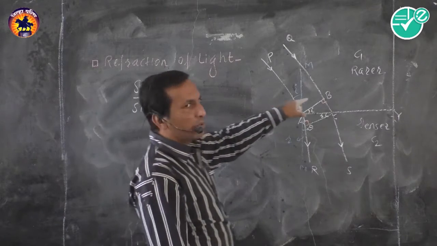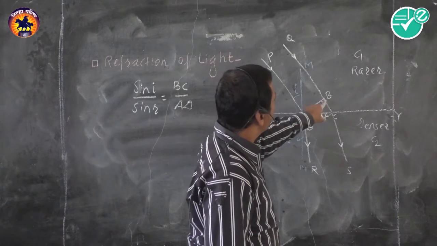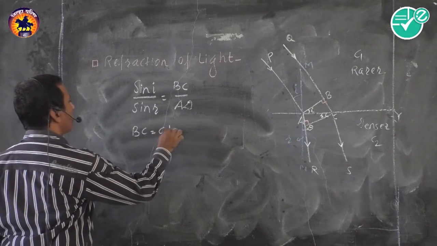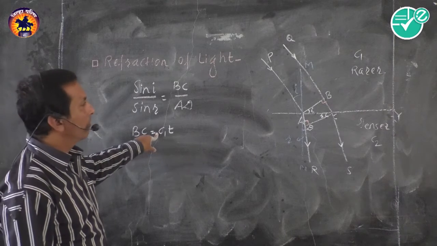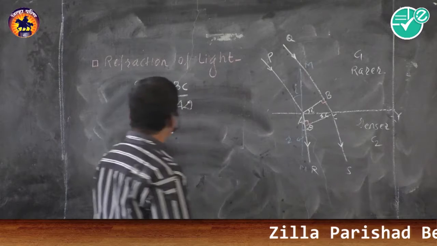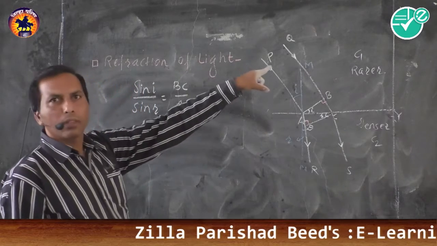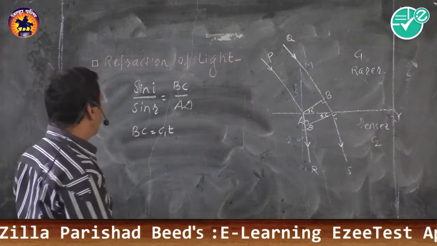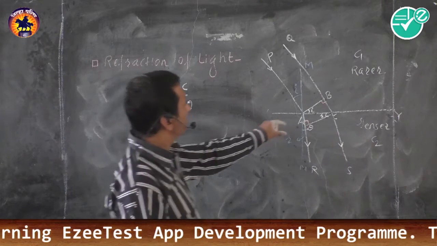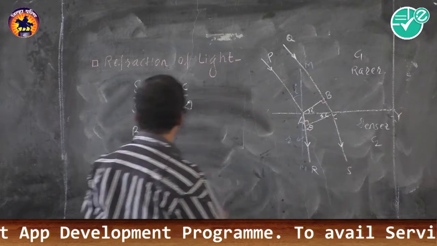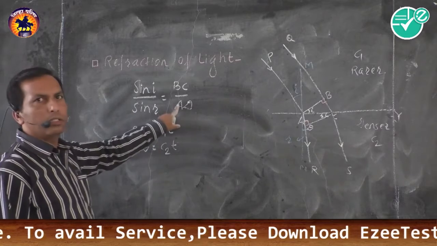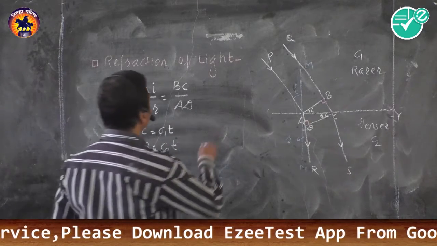Then again come towards the diagram, that is BC is equal to C1 into V, that is velocity of incident ray into time. Then this distance is equal to C1t, because C1 is the velocity of light in rarer medium. Similarly, AD is equal to C2t. Put these two values in this equation. Refer this equation as the third equation.